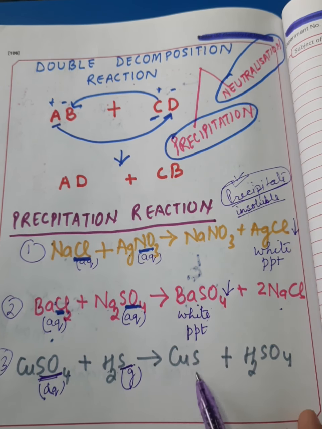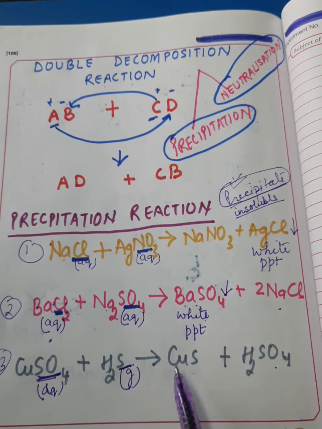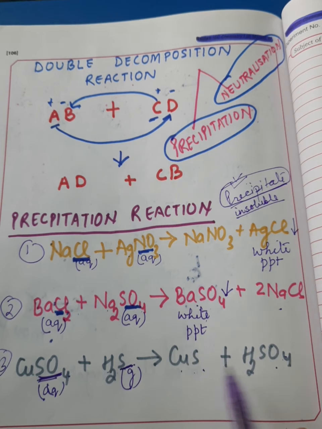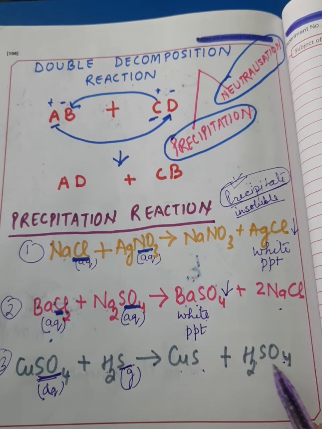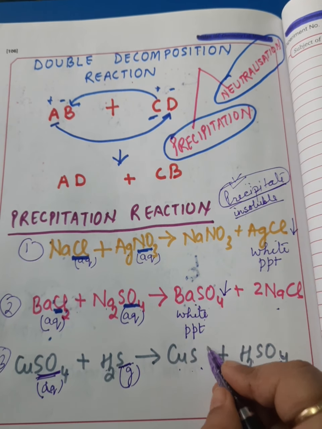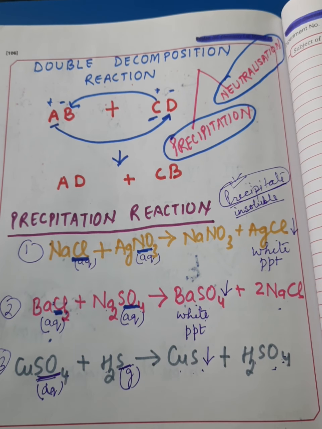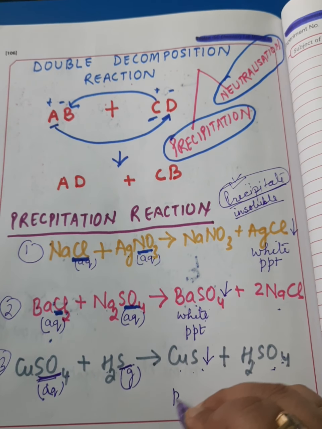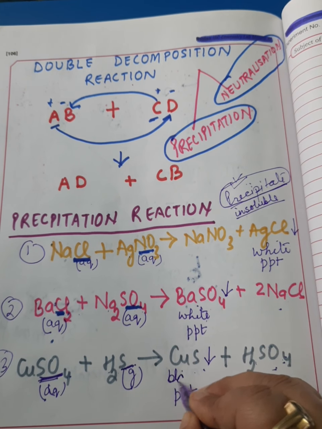Due to the mutual exchange of ions, two new products are formed: one is copper sulfide and the other is sulfuric acid. Sulfuric acid is water soluble, but copper sulfide is insoluble. Since it is insoluble, it settles down, forming a precipitate. The color of this precipitate is black.